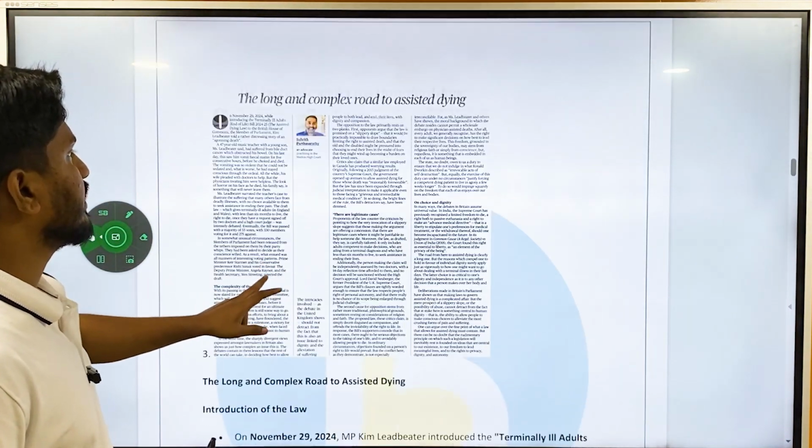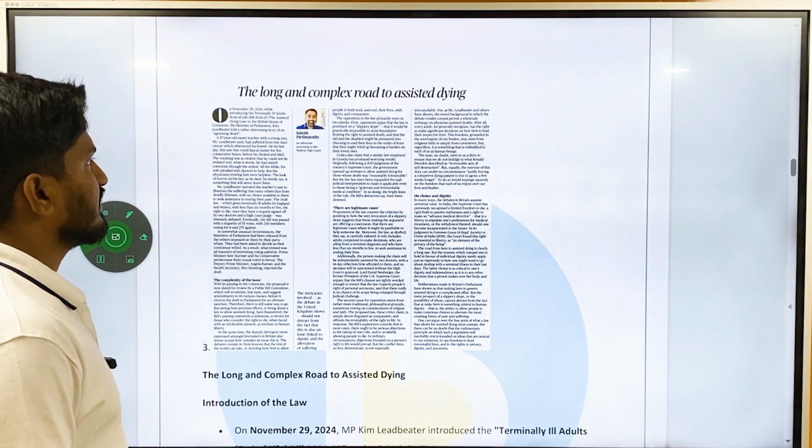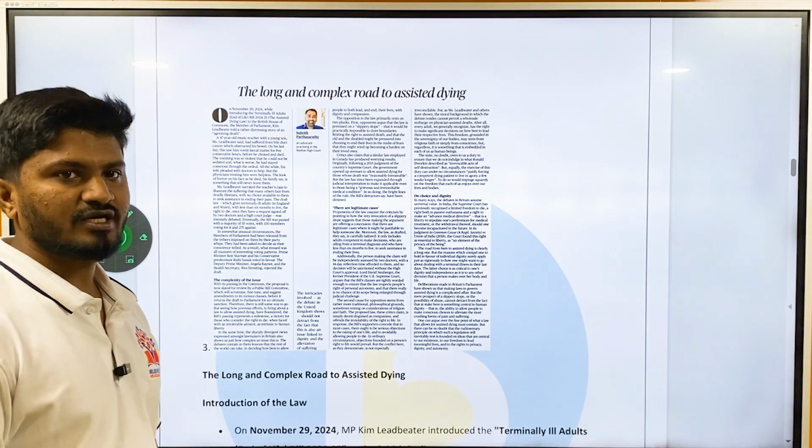Then there is an editorial in The Hindu. It is talking about the long and complex road to assisted dying. It is written by Suhrith Parthasarathy, who is an advocate at the Madras High Court.